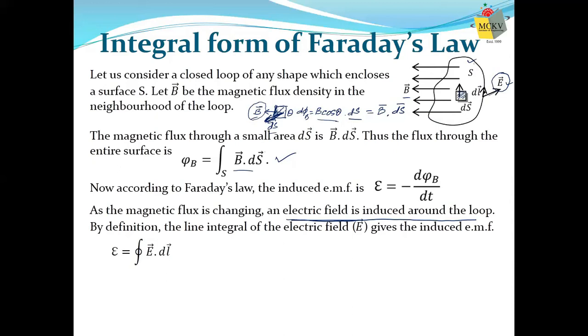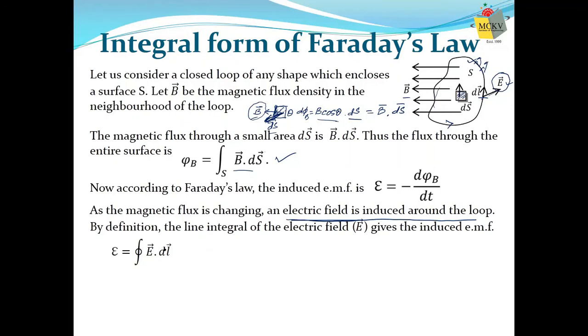So we can find out a small EMF as E dot dl, and we use the process at each and every point. That means at each and every point we measure E dot dl and then add all these things. That means if we start from this point, go along this direction and come back to this point, the whole circuit is completed. Then within this closed circuit, this closed integral E dot dl gives you